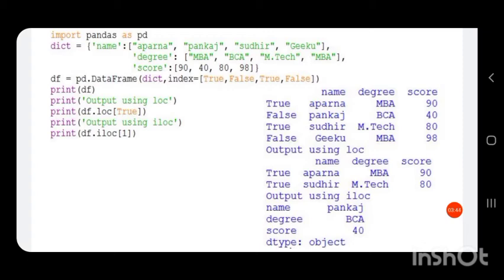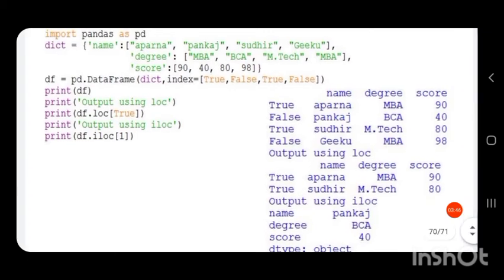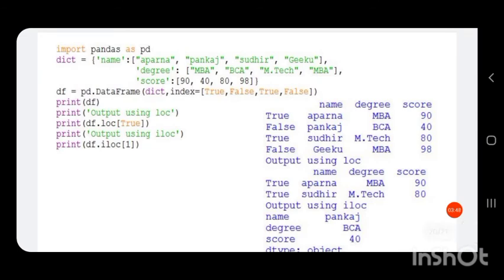So we create a data frame, df equal to pd.DataFrame(dict, index=[True, False, True, False]). We are giving Boolean values as the index.